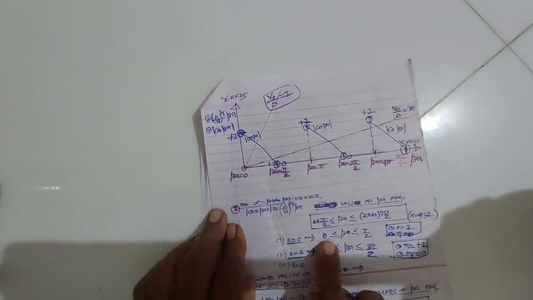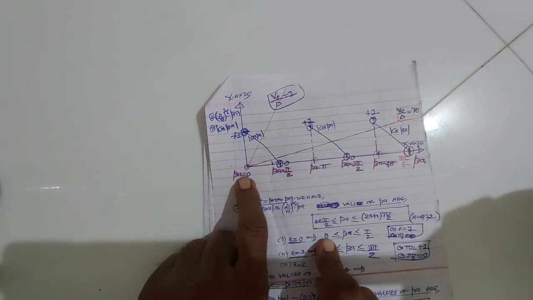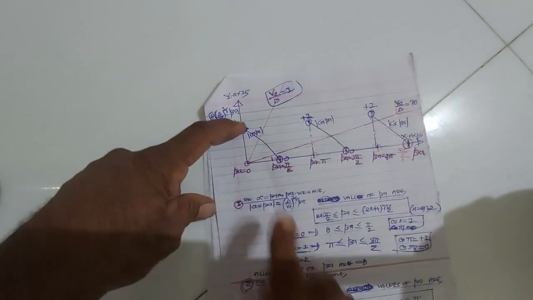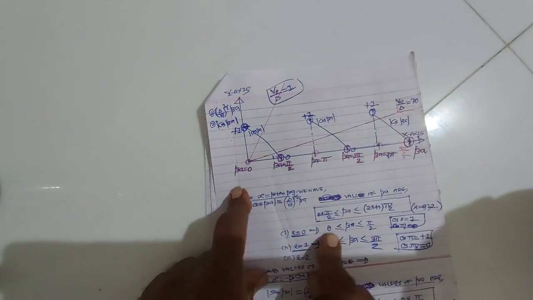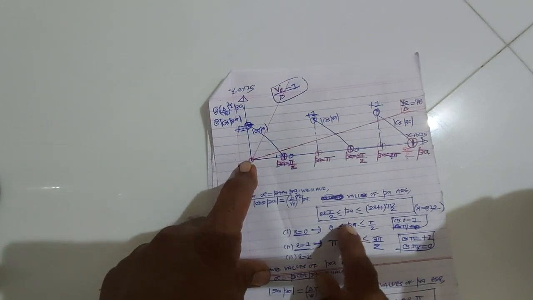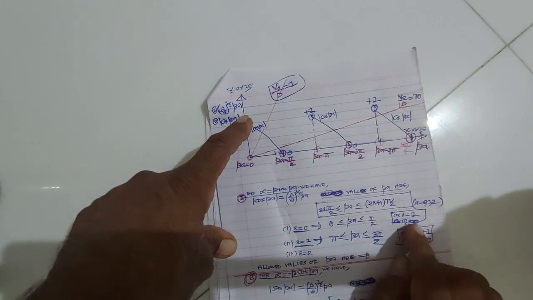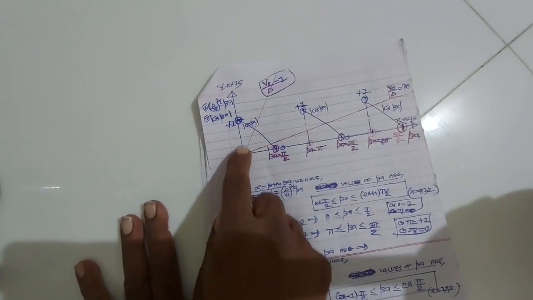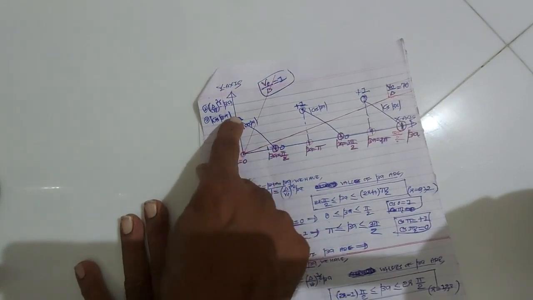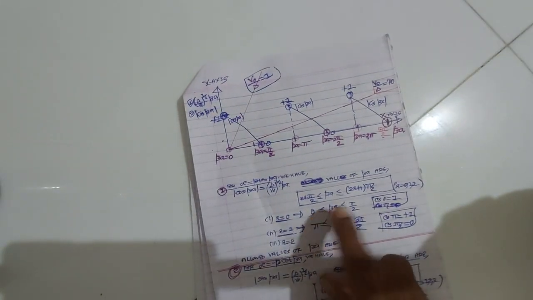Okay. Now when I take beta a equal to 0, then cos beta a is equal to cos 0, that is +1. So the point will be here. And when beta a is pi by 2, then cos pi by 2 will be 0. So when beta a is 0, cos 0 is 1, and when beta a is pi by 2, cos pi by 2 is 0. So this is the graph of cos beta a in the interval 0 to pi by 2.